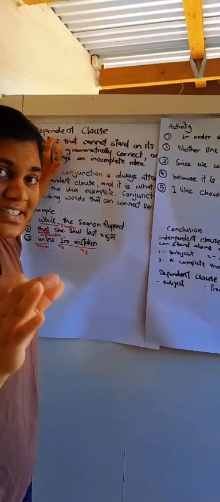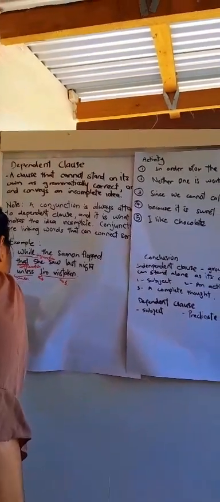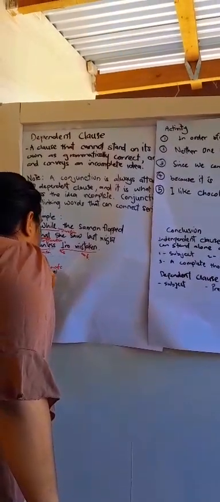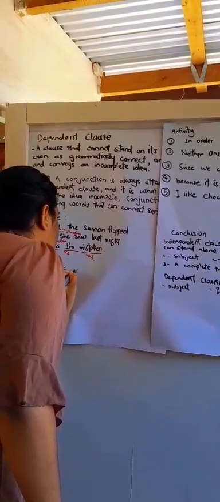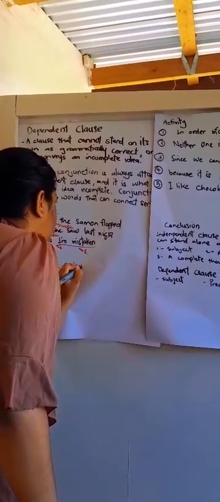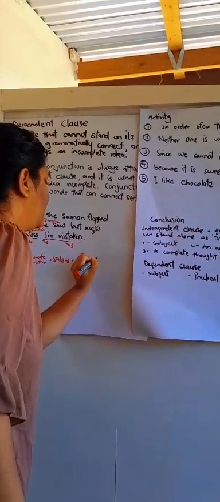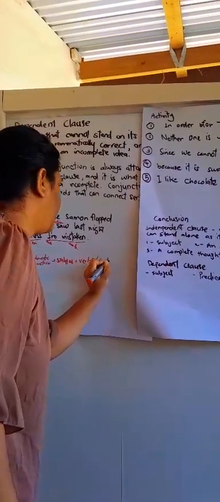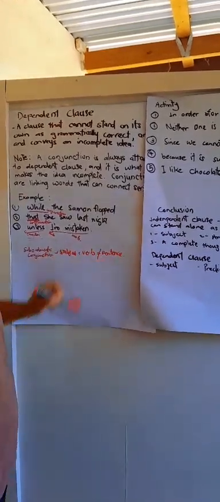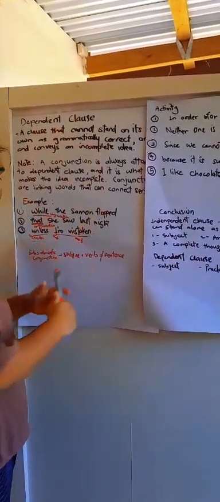Basically, to identify a dependent clause, it always has a subordinate conjunction plus subject plus verb. That gives us an incomplete, dependent sentence. That's not a sentence, because it's a dependent clause.